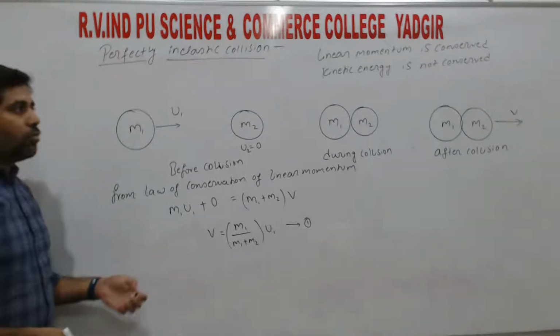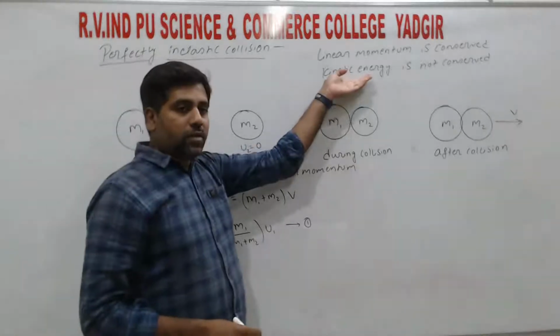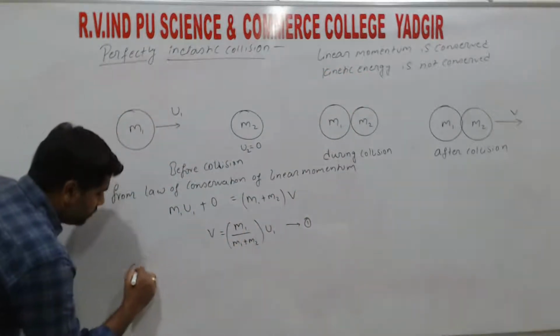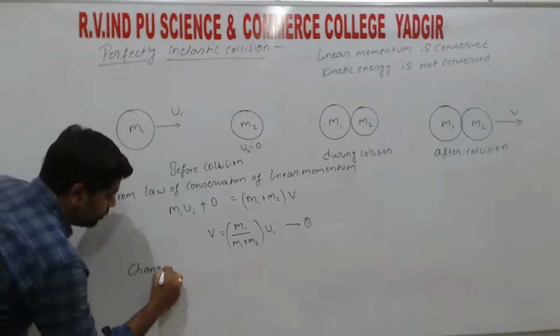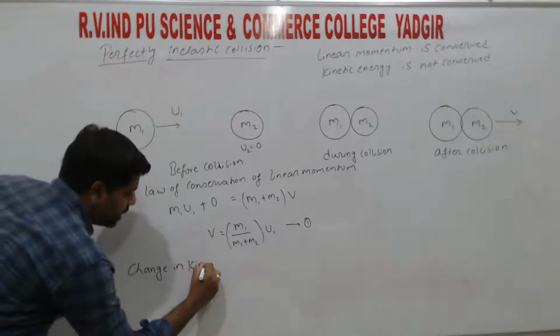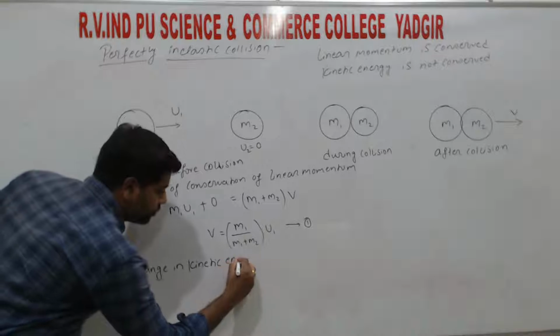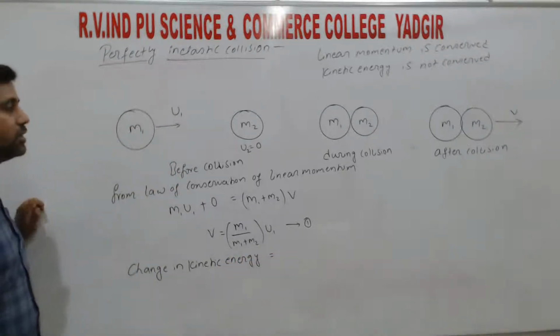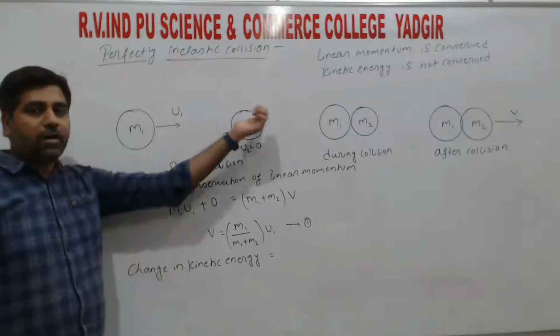Now for the second equation, we cannot write it because conservation of kinetic energy does not hold. So that's why we find the change in kinetic energy. Change in kinetic energy is nothing but the difference in the kinetic energy before collision and after collision.